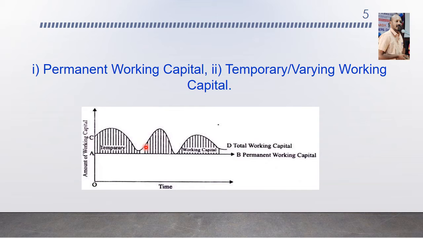Some business operations require additional working capital during a particular season. For example, a groundnut oil producer may have to purchase groundnuts in a particular season only and employ additional labor for that purpose. These may require additional funds for a temporary period, which is called seasonal working capital. So temporary working capital is further divided into two: seasonal working capital, and the second one, special working capital.